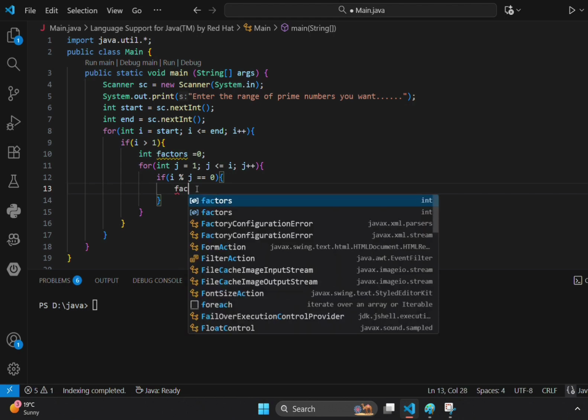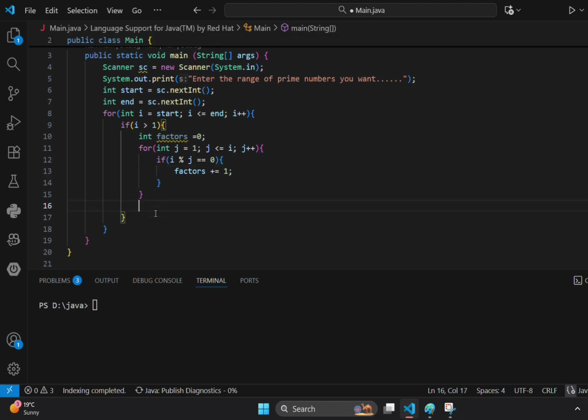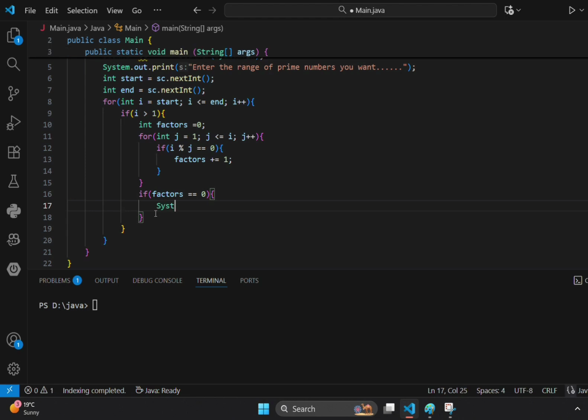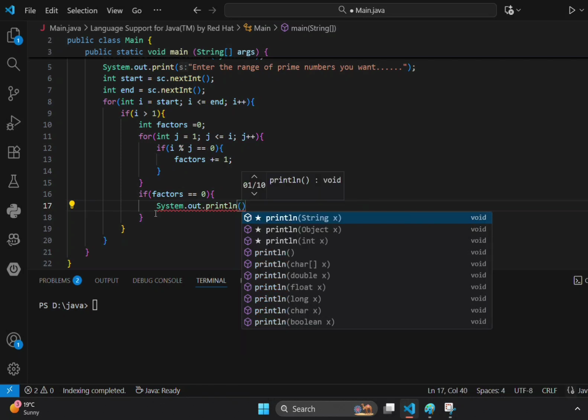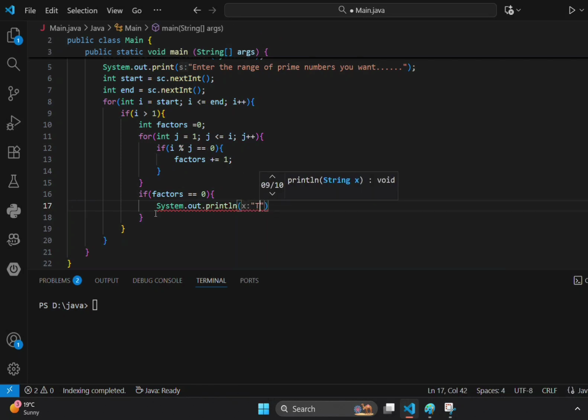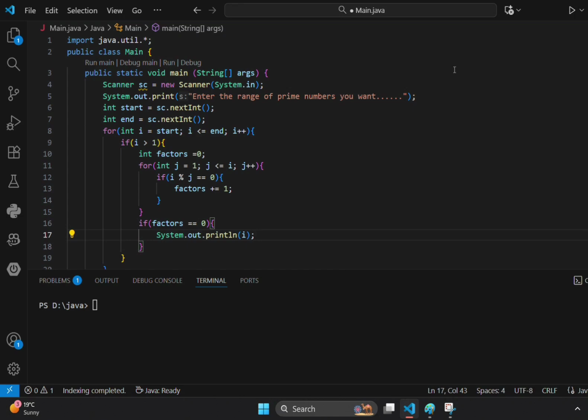Coming to this video, I am incrementing the factors by 1, and after checking whether that number is prime or not, we use this statement indicating that the factors of that particular number should be 0, and only then we should print them. Println, no need to give any message, directly we are printing. I have finished the coding part.